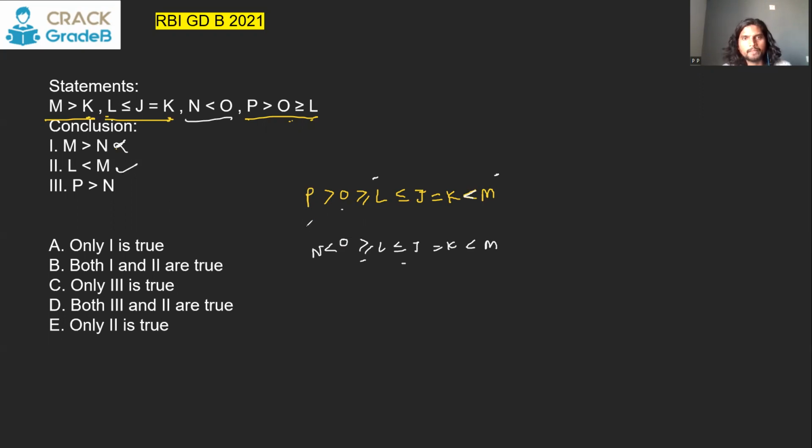P and N. For P and N, we can just look at this sign till O. P is greater than O and O is greater than N. So yes, P will be greater than N. That is a true conclusion. So 2 and 3 both are true. Let's see the next one.